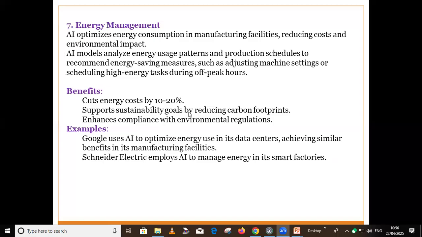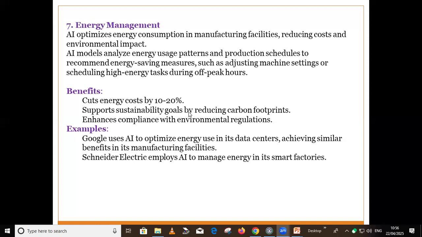Okay. Second is energy management. Again, AI optimizes energy consumption in different manufacturing facilities. It can reduce the cost and the environmental impact. Then AI can analyze the energy usage pattern and production schedule to recommend energy saving measures.